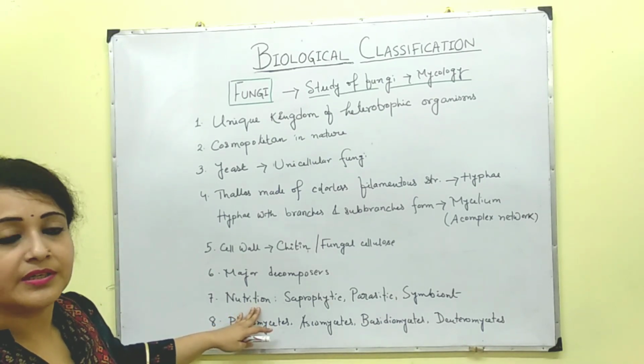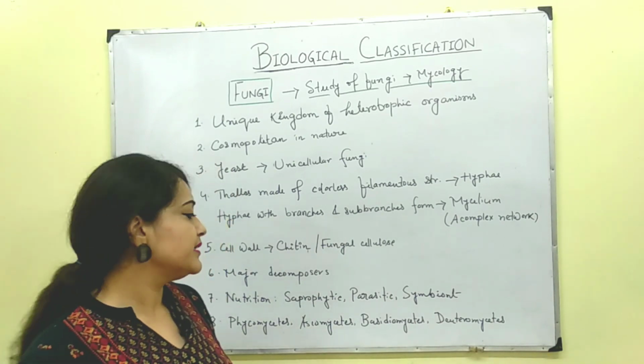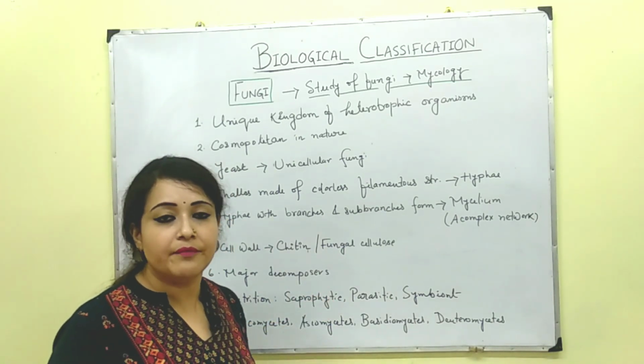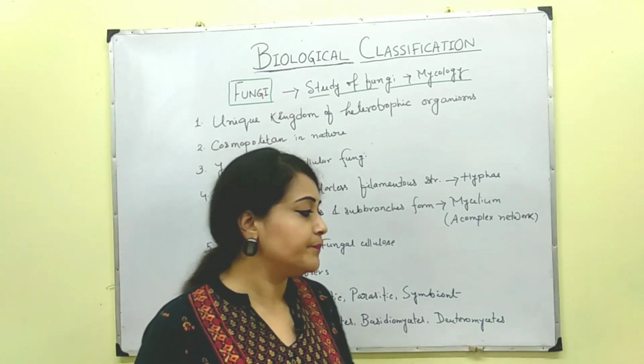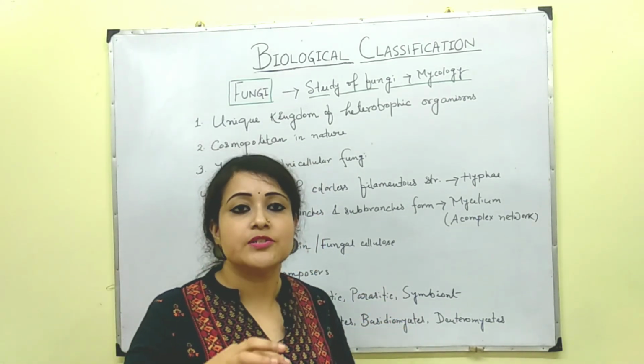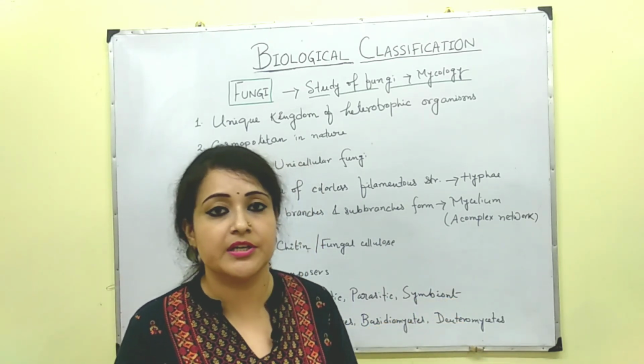Then the nutrition. Depending on nutrition, they can be divided into 3 classes. First one is saprophytic, when it depends on the decayed material for food. Then parasitic, it depends on living organisms for food. And the third one is symbiotic relationship.